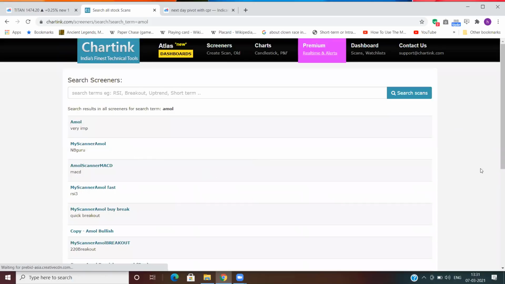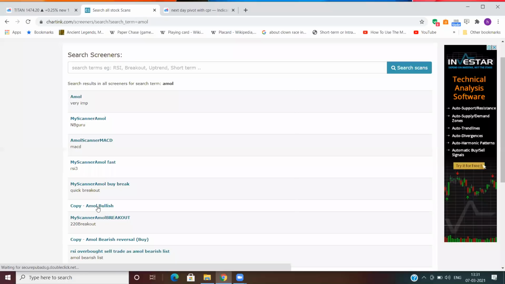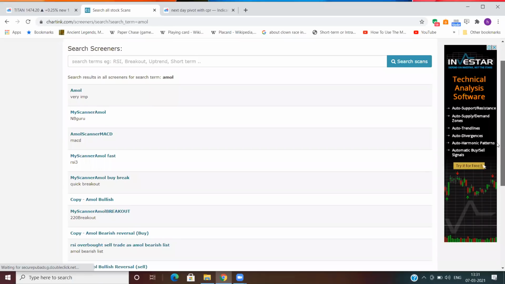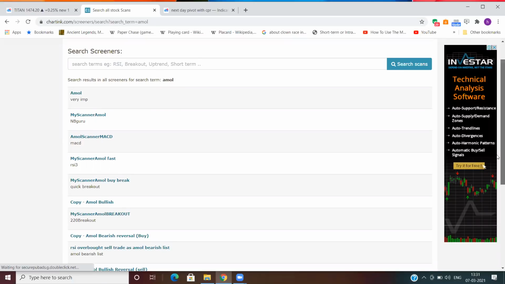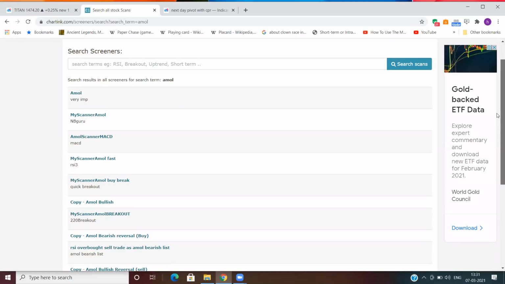And you will get two stocks. One bullish, and one bearish. These are the two scanners I usually use. You can use any scanner of your choice, but I'm just using these two scanners for my scanning and making the bias for the next day. Suppose I use this bullish scanner.